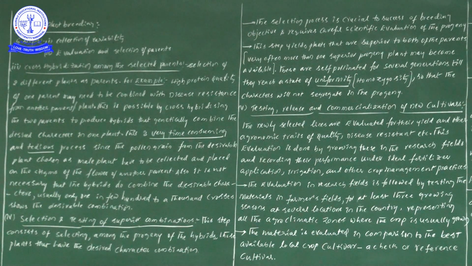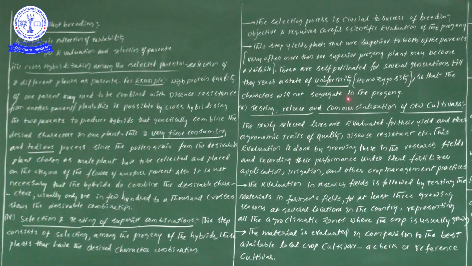Suppose you get uniformity, sir, what is the benefit? What characters have we obtained in the superior progeny? They will not segregate in the next generation.